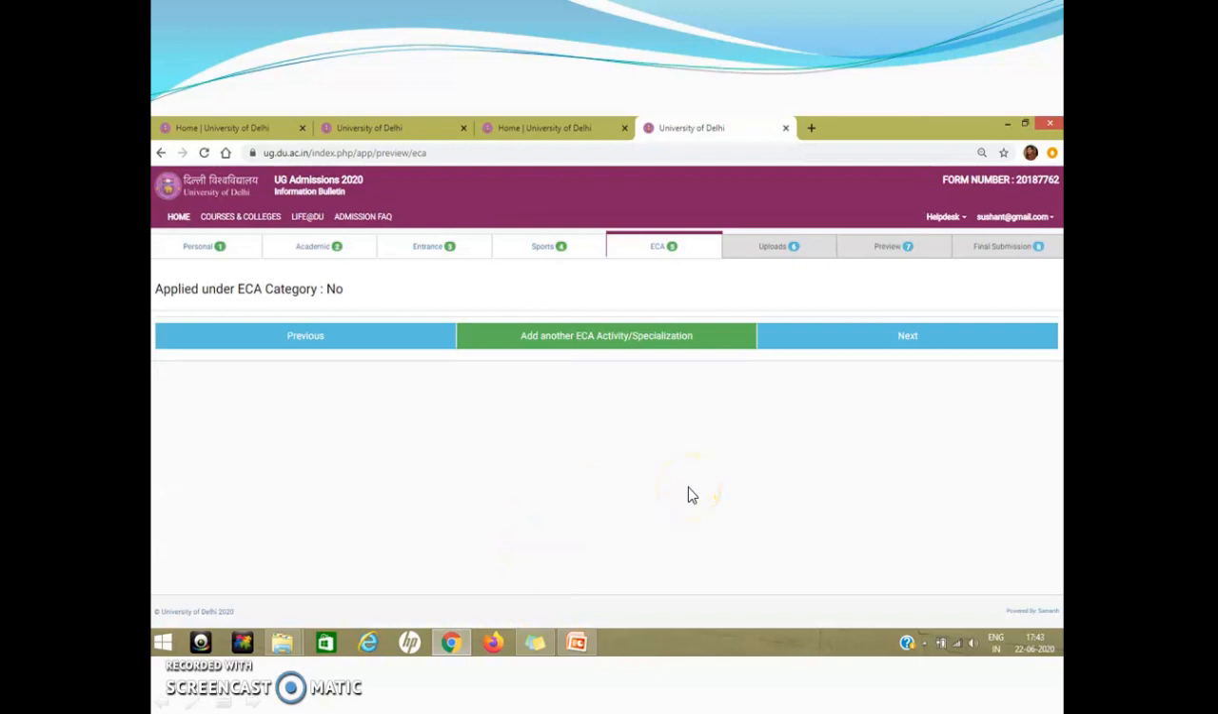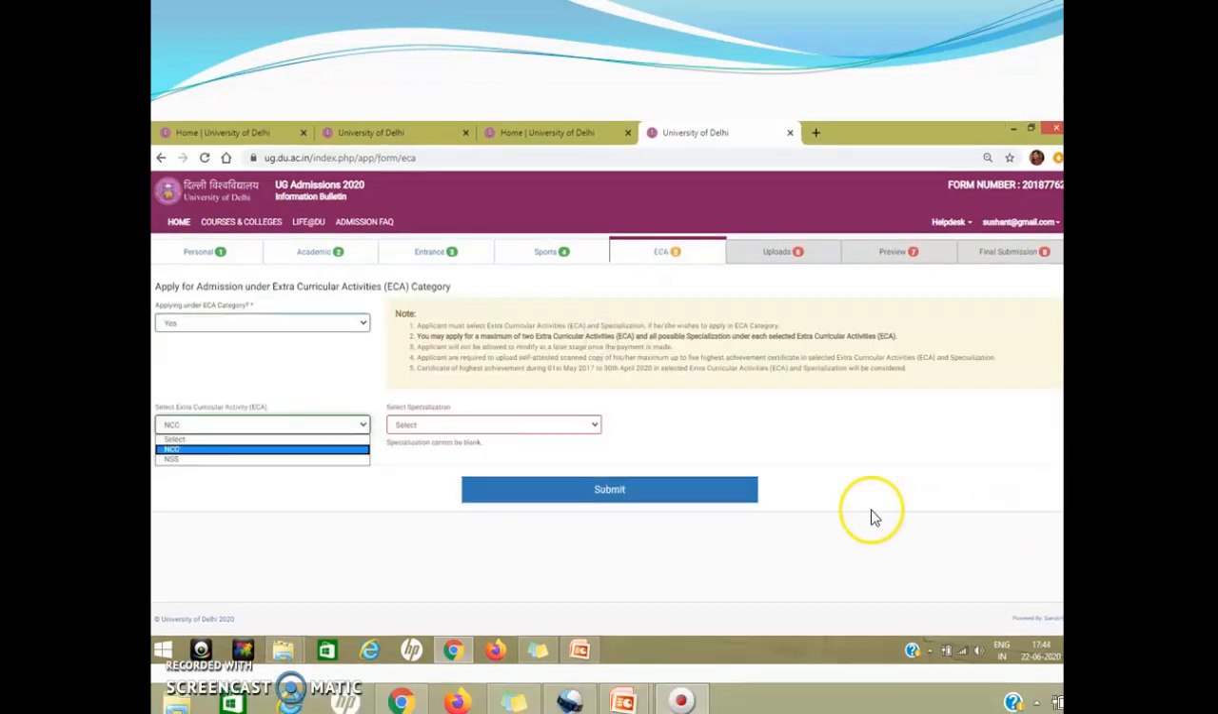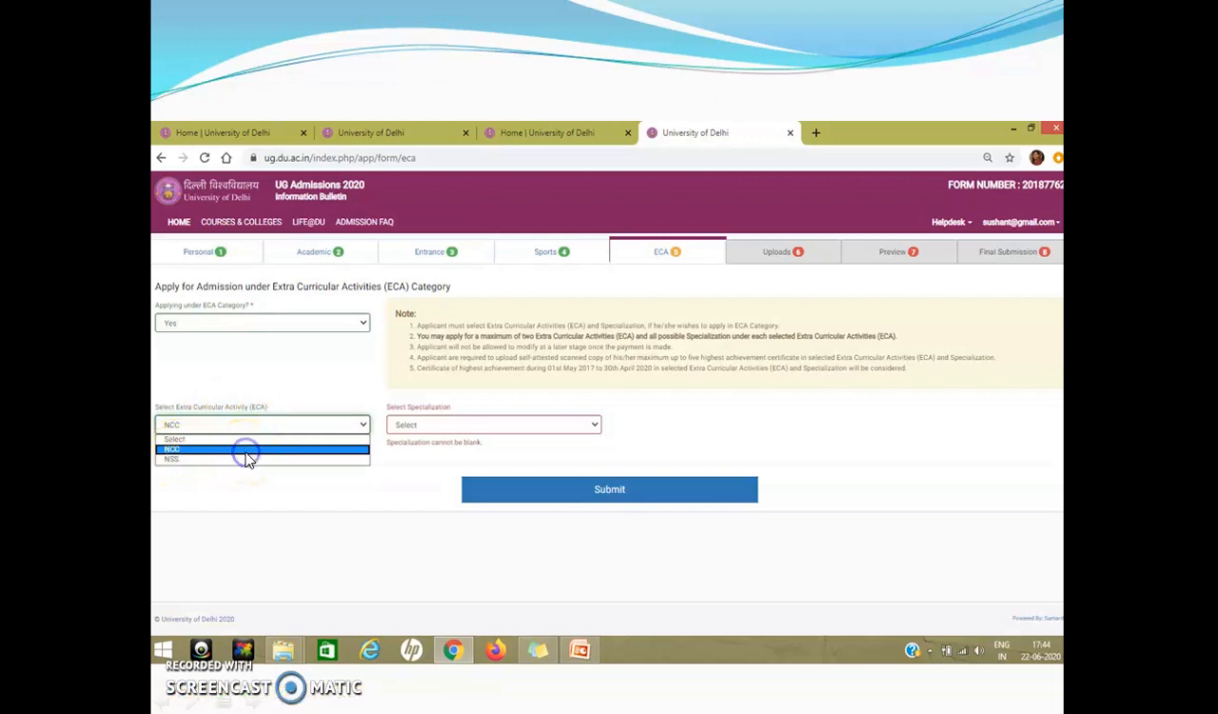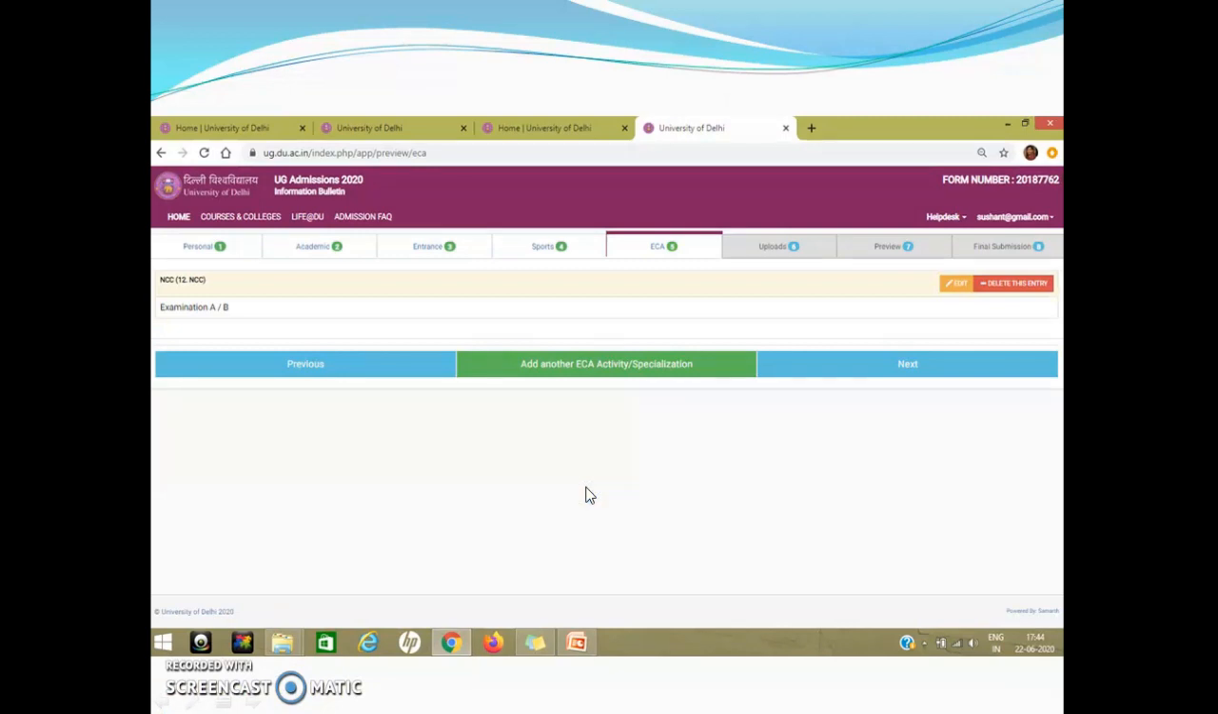Then you will reach to the next page which will ask you whether you would like to seek admission under ECA category. Again, if you wish to apply, just click on this green one and you will be able to see a drop down menu for selection of the activity. So this year only 2 activities are offered, NCC and NSS. Select and then complete this option.